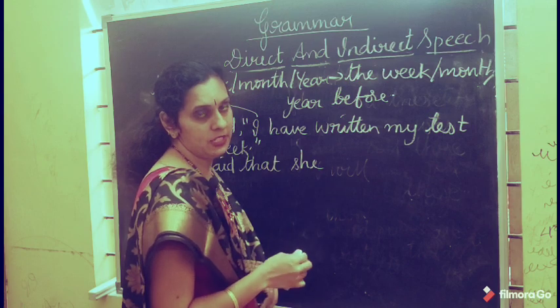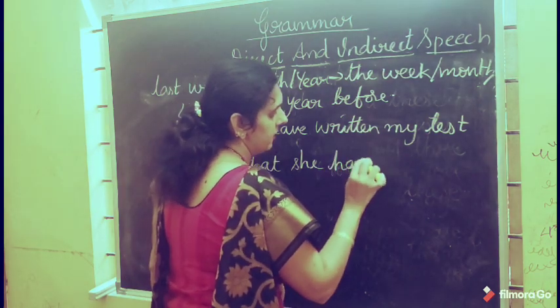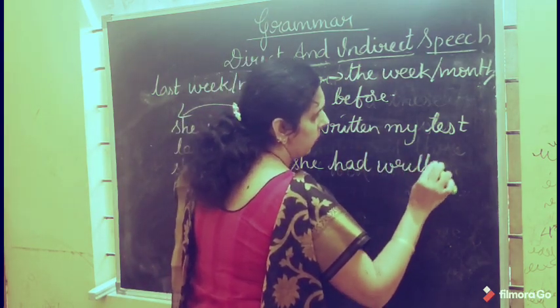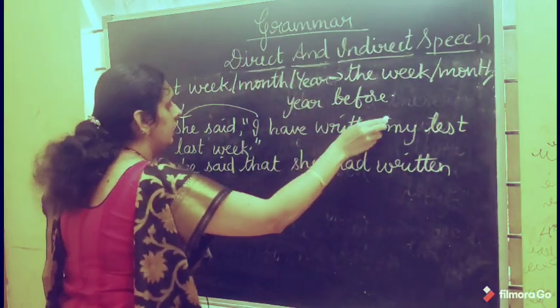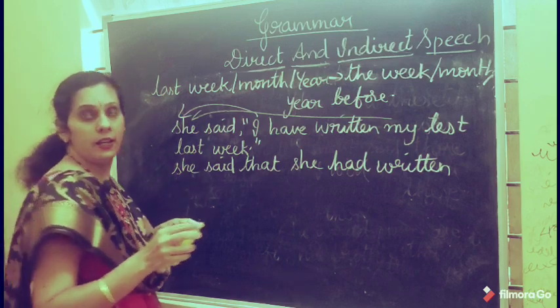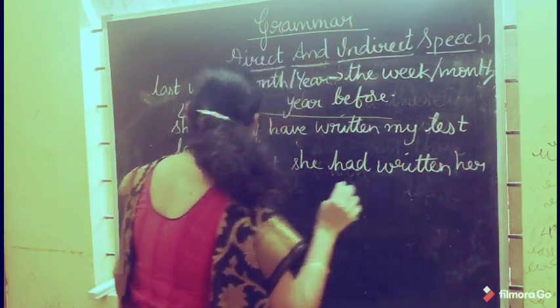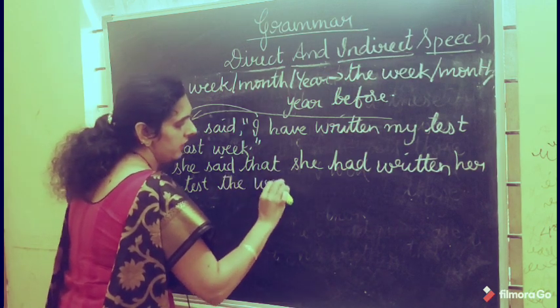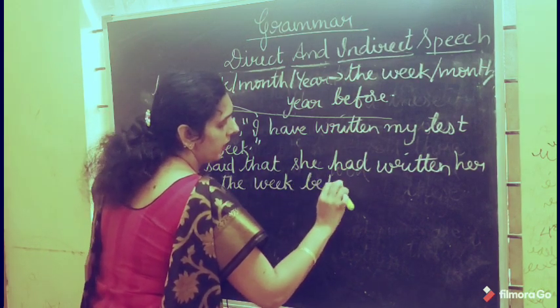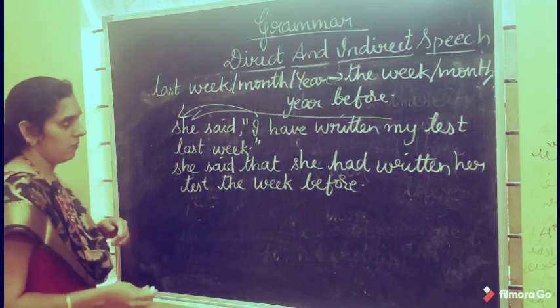Have written, present perfect, changes to past perfect: had written. "My" changes according to the subject of the reporting part. So what will you get here? Her. Her test the week before. The week before. Let me take one more example.